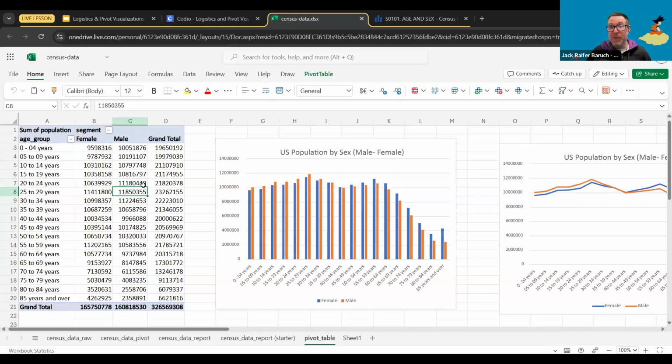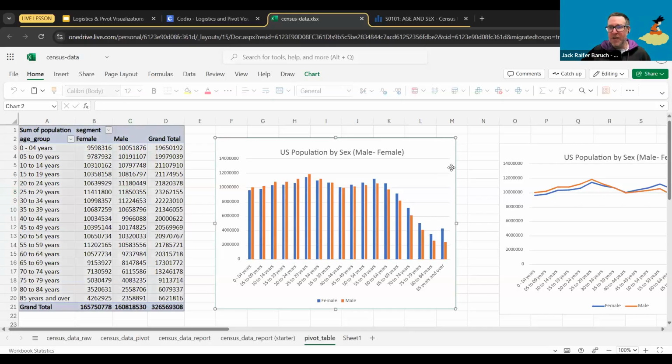So my suggestion is play around with them. There's tons of stuff you can do with charts. There's tons of stuff you can do with pivot tables. We just covered the very, very surface of it so that you can go in and just start playing around with it as much as you want.